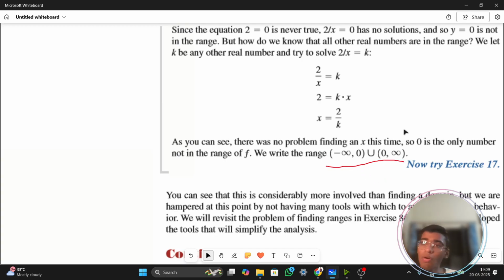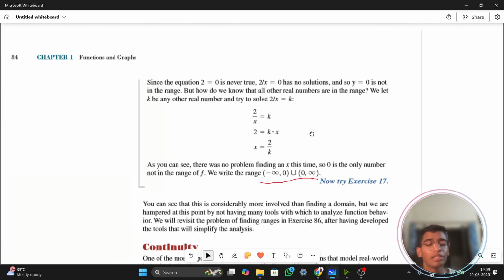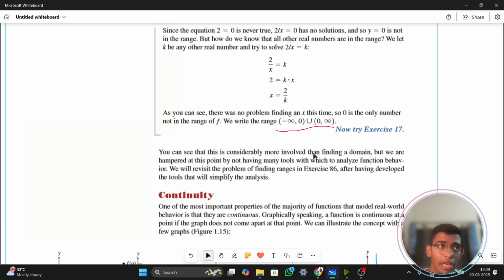So this was all about today's lecture, that is domain and range. I'll be giving some questions to you about finding the domain and range. And in the next lecture, we shall be discussing some more questions about the domain and range concept, because this is an important concept. And we will be dealing with some functions in the next subunit, I guess. So this will clear all the things.